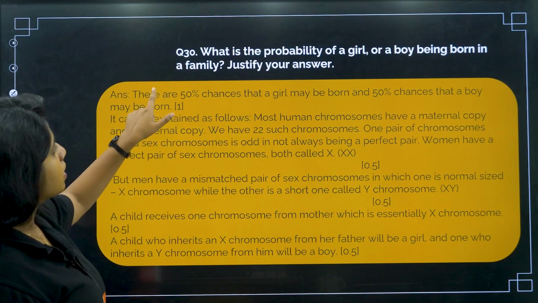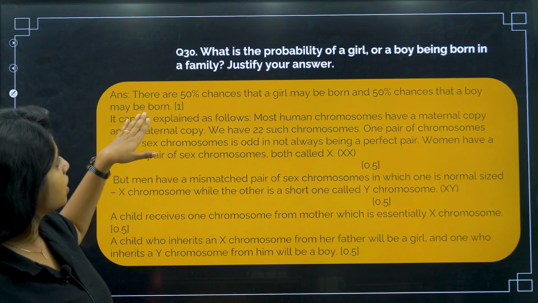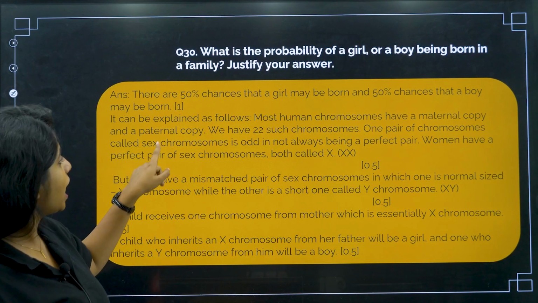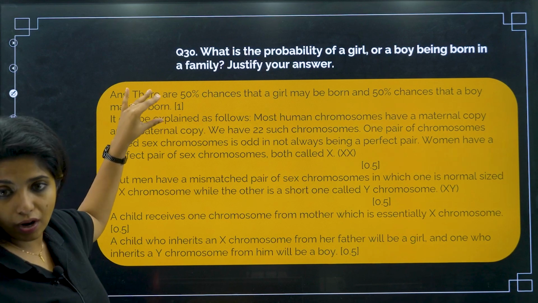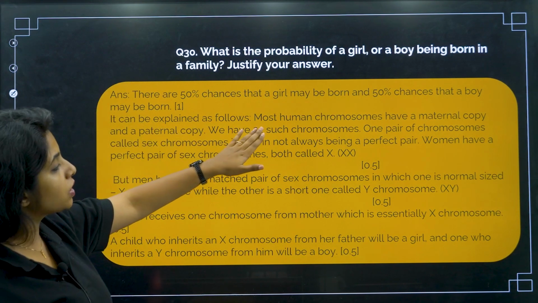Okay, how do you write the answer? Like this. There are 50% chances that a girl may be born and 50% chances that a boy may be born, which gives you 1 mark. It's a 3-mark question. So this is the straight answer. First you have to tell the answer, 50% chance. Now you have to explain it. It can be explained as follows.